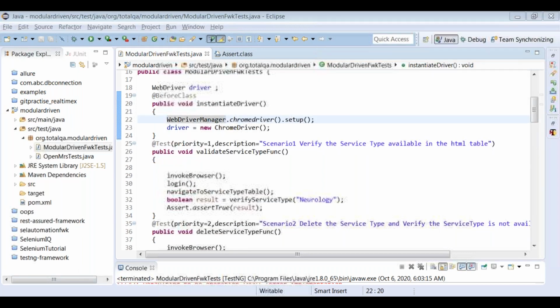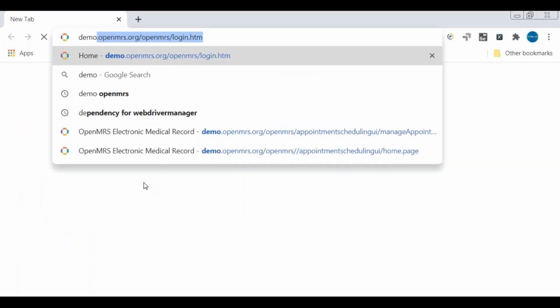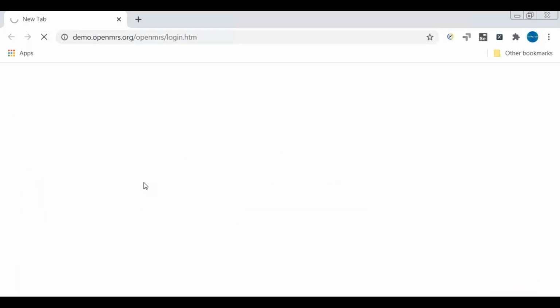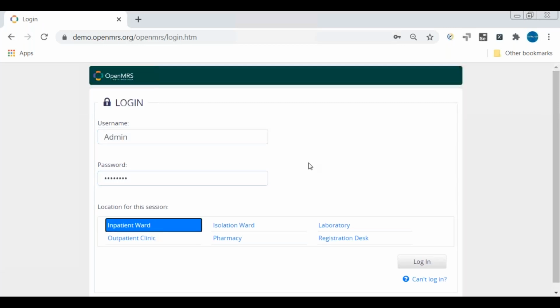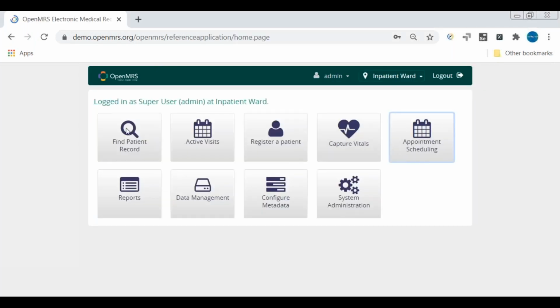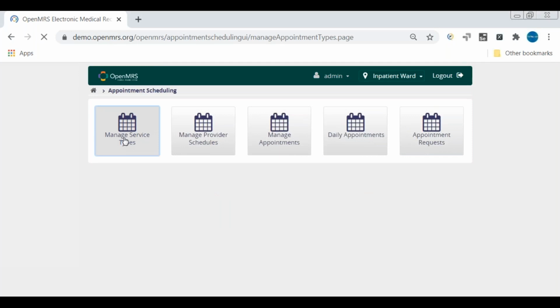Also, because it executed the delete functionality first, we don't know whether this is neurology or not. Let's try demo.openmrs.org. Let's log in again and see whether this service type is available or not. Rather than providing a non-existent service type, let's provide one which is already available. So for that reason, I'm trying to log in again manually and see.